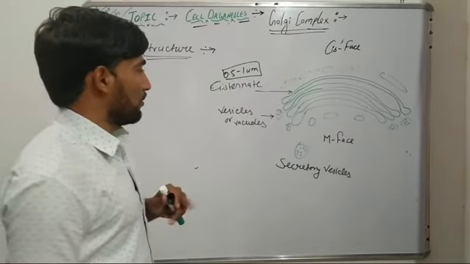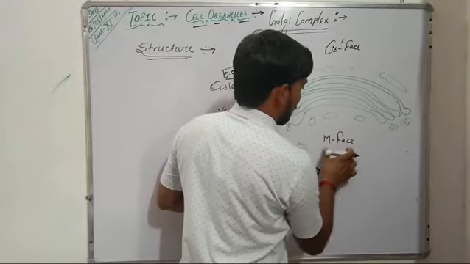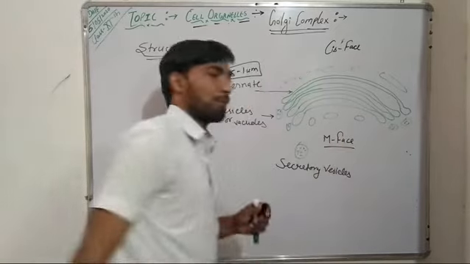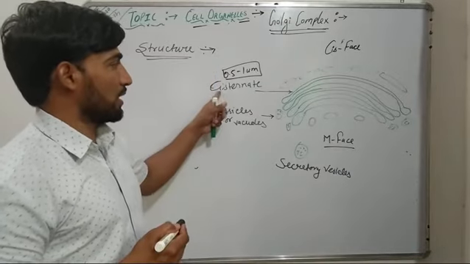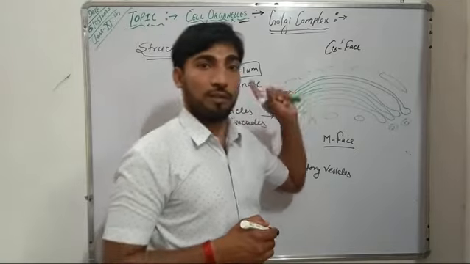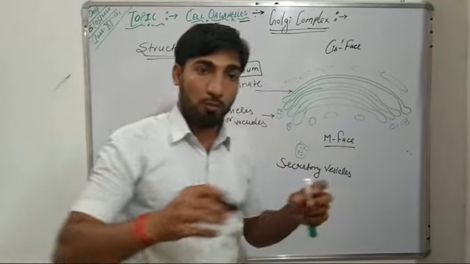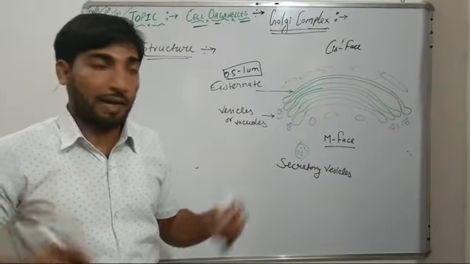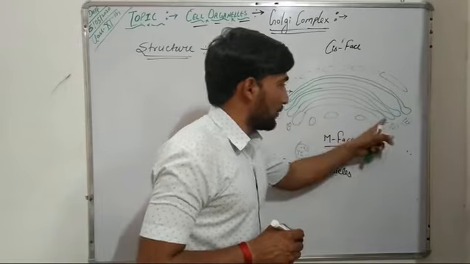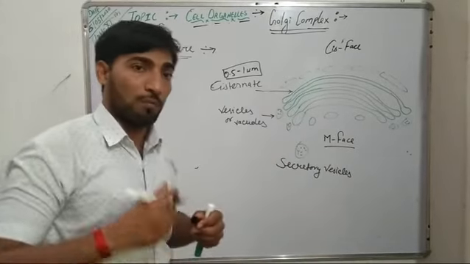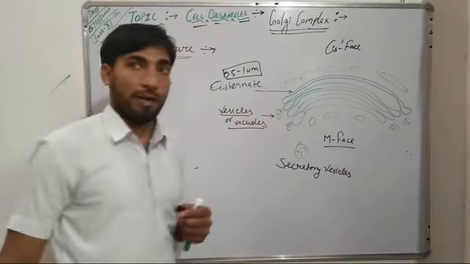Now the second is tubules. Tubules are present towards the maturing phase or M phase, whereas cisternae are present towards the cis phase or C phase of the Golgi complex. So tubules are long tube-like structures, and at the end of these tubules are present some round or oval shaped structures which are known as vesicles or vacuoles.